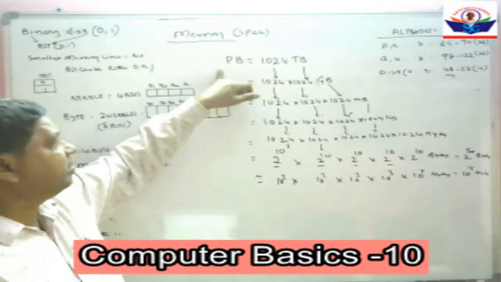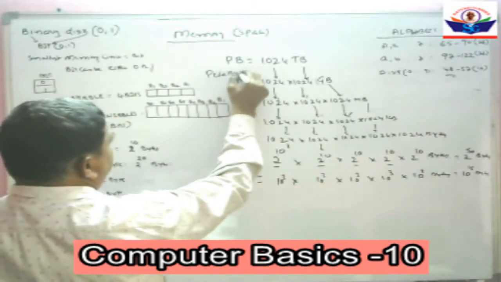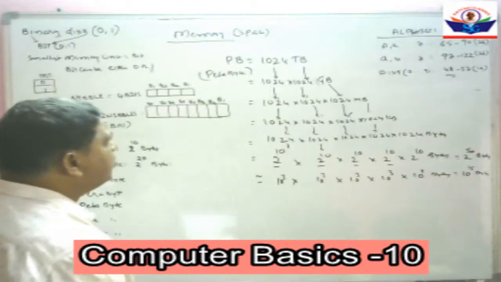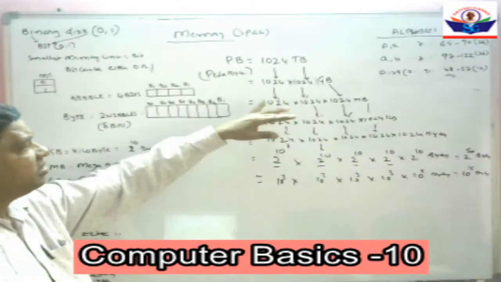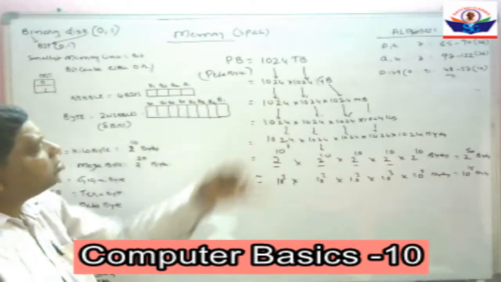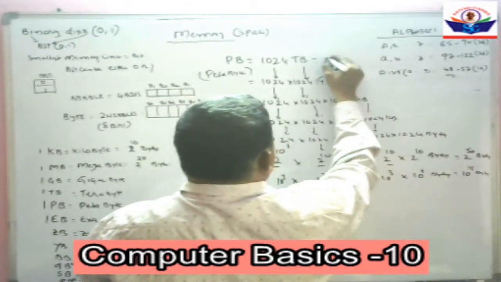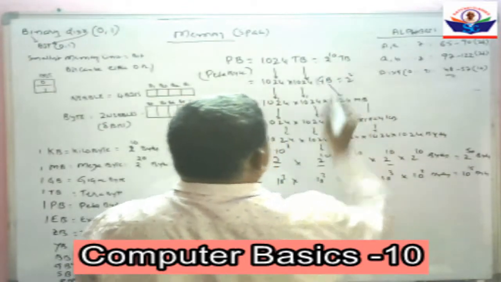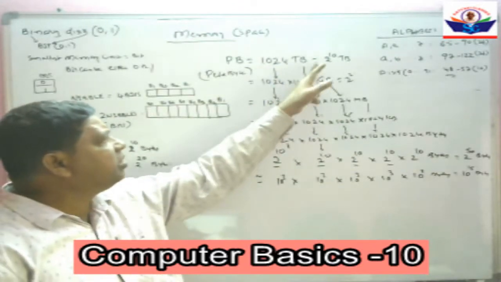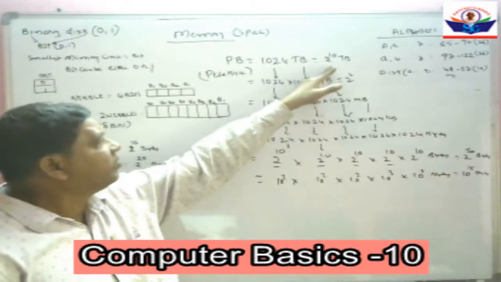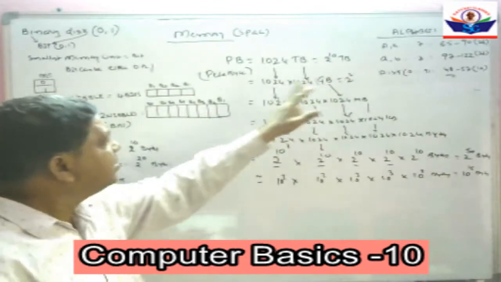So 1 petabyte, PB stands for petabyte, is equal to 1024 terabytes. 1024 terabytes means 2 to the power of 10 terabytes.